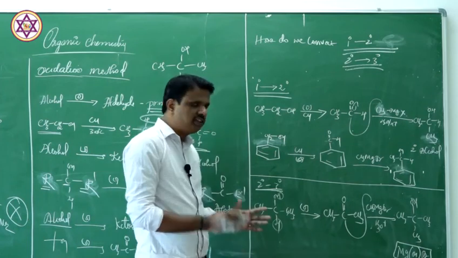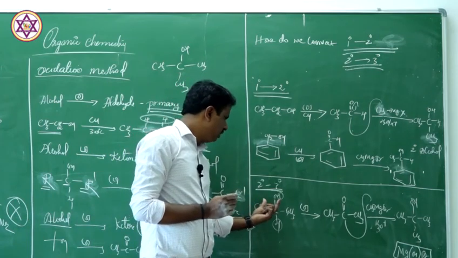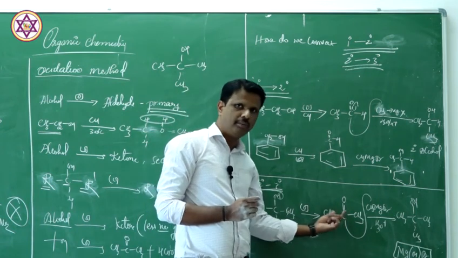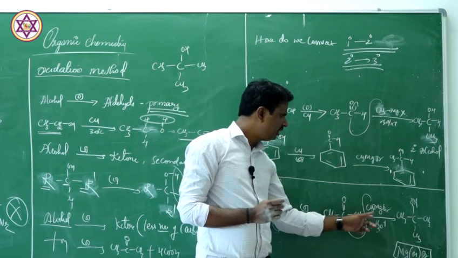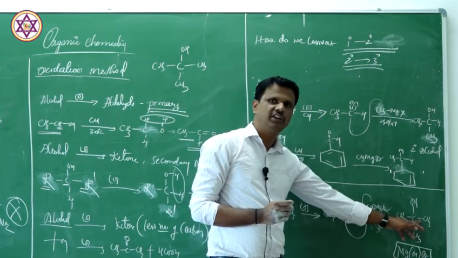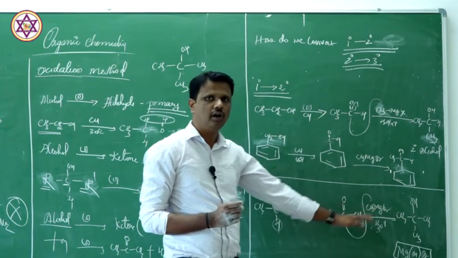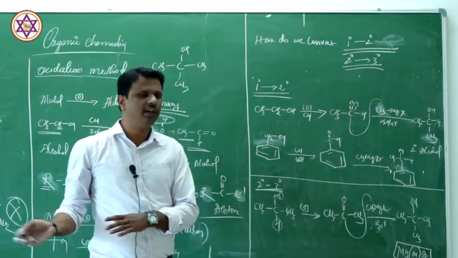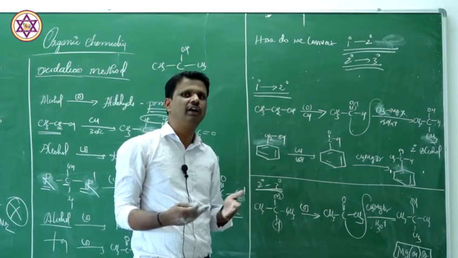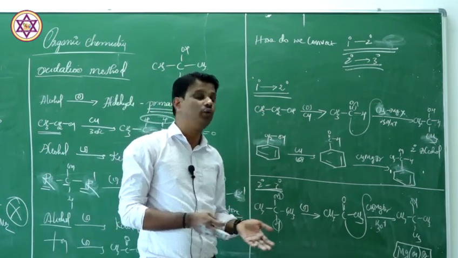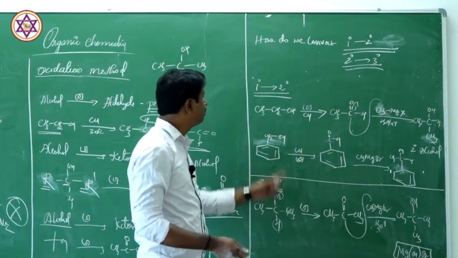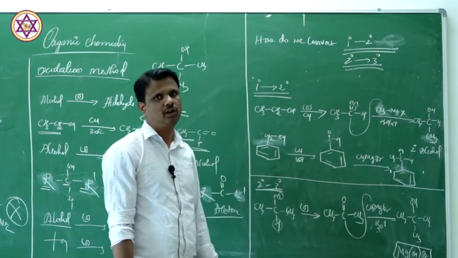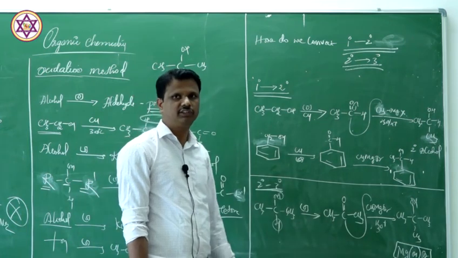So what is the idea? We convert secondary alcohol into ketone by oxidation. When ketone further reacts with Grignard reagent, it gives tertiary alcohols. So this is the method. If you want to convert primary to tertiary, then you have to start from here. In the examination, if they ask you to write how to convert ethanol into tertiary butyl alcohol, you have to start from here. You have to combine these two steps, then you are going to get tertiary alcohols. That's the simplest way of understanding the concept.